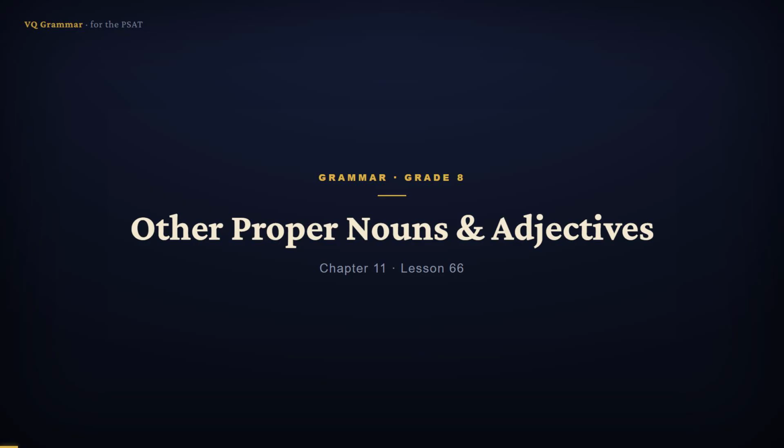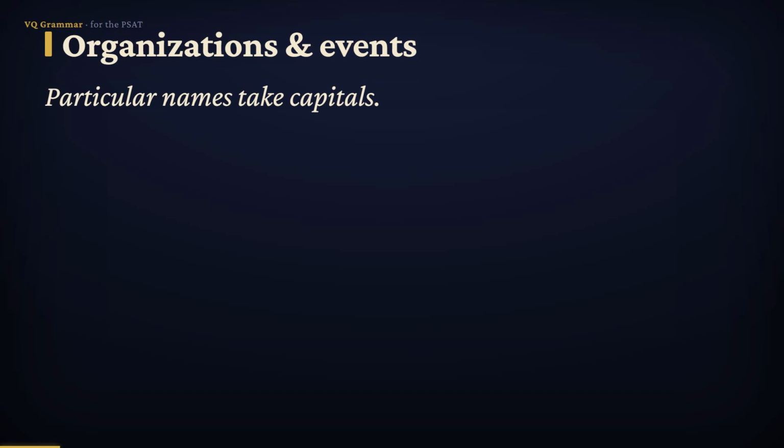We've capitalized people and places. Now we'll round out the rest. Organizations, days, months and holidays, languages, historical events, brands, and proper adjectives. One rule ties them together. If it names a particular one, it earns a capital. Let's start with organizations and historical events.